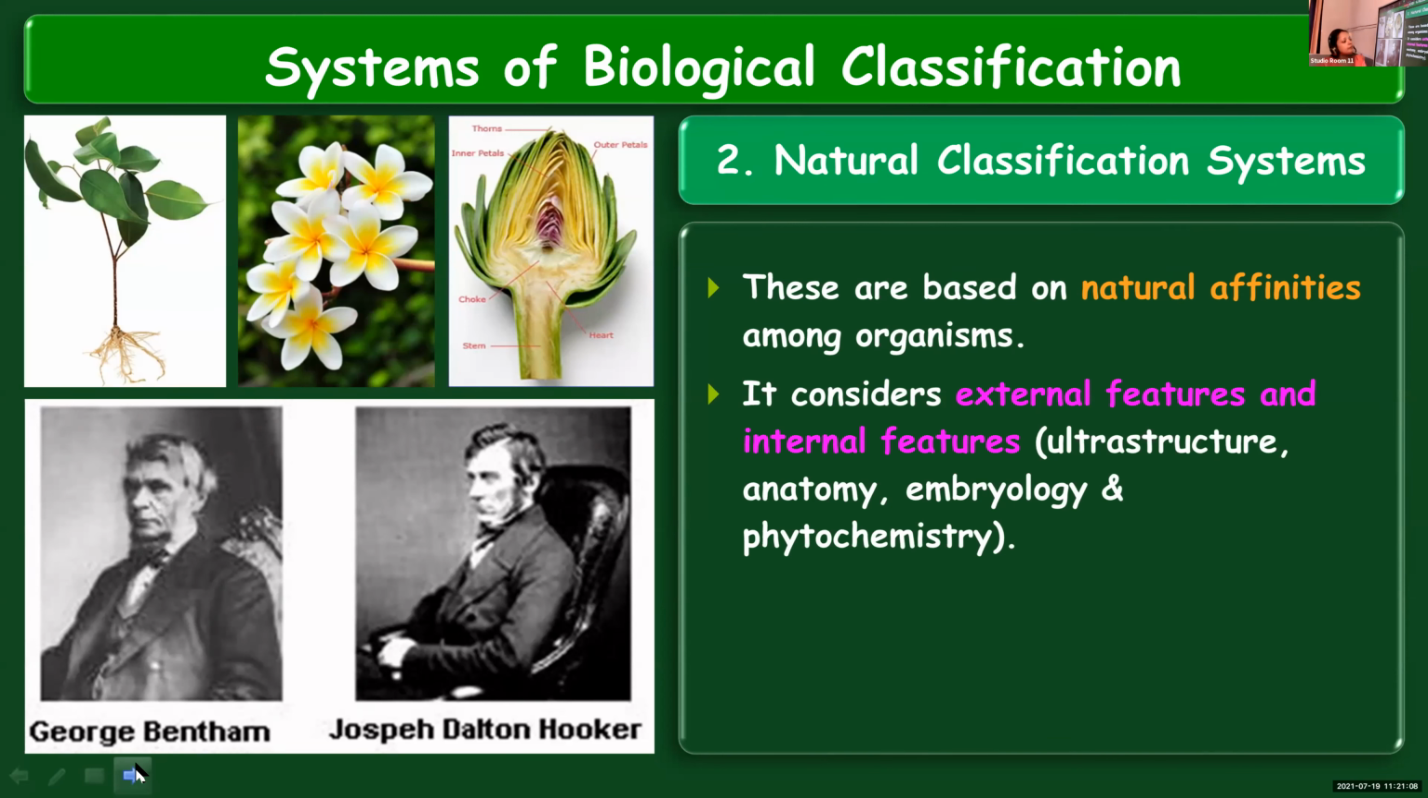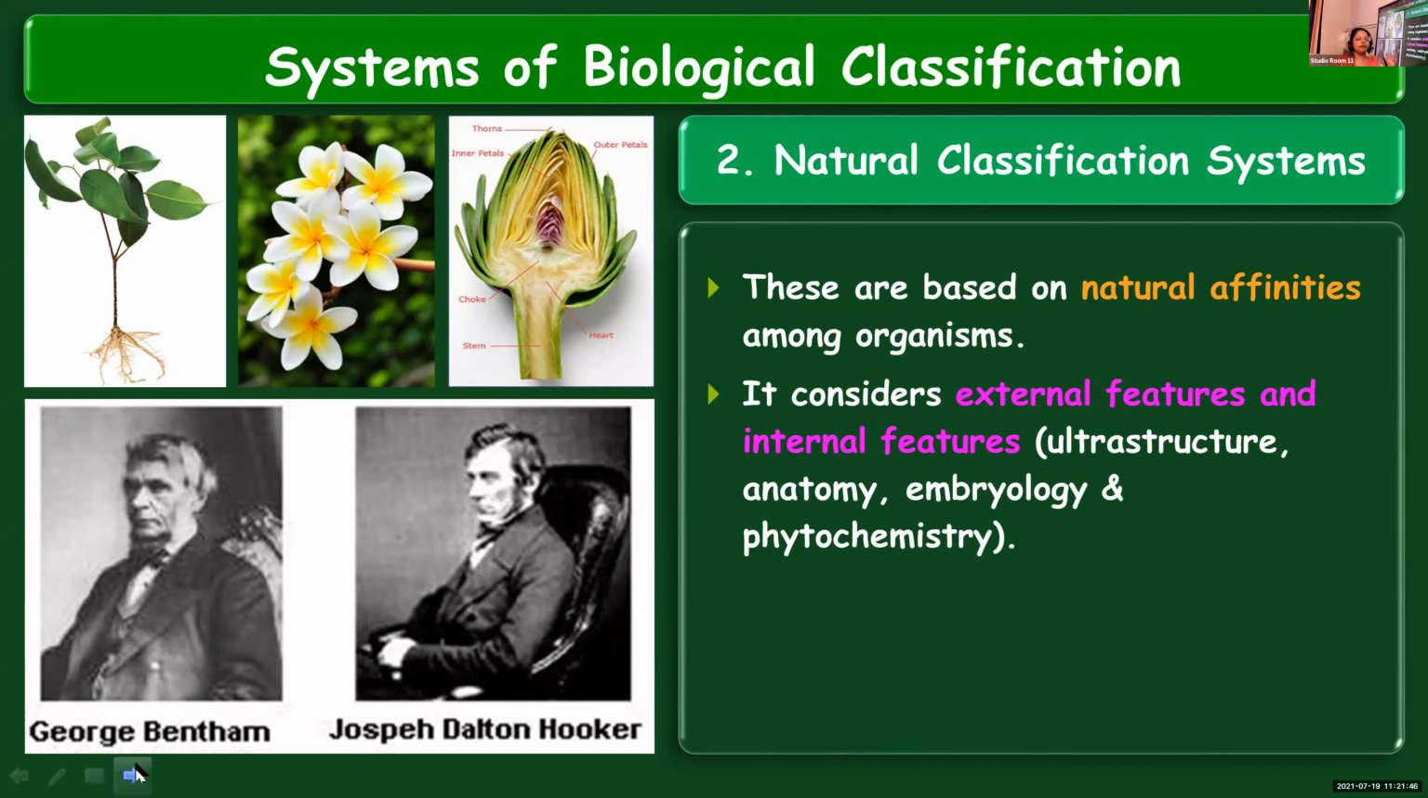Ultrastructure, as I told, deals with the fine structure. Anatomy is a branch of science which deals mainly with the internal structure of organisms. Embryology is the study of the developmental stages, growth and development of the embryo. Phytochemistry deals with the study of different chemicals released by plants. There are different chemicals produced in plants. So here the internal structure was dealt with in detail along with the external features.